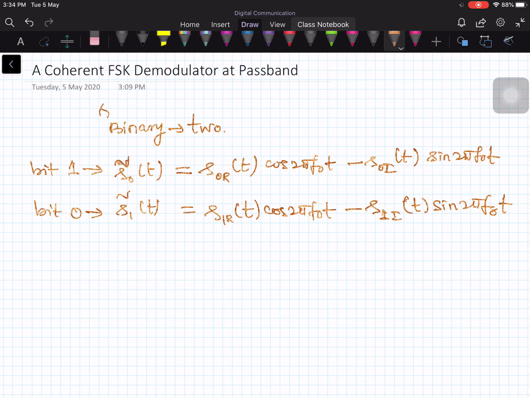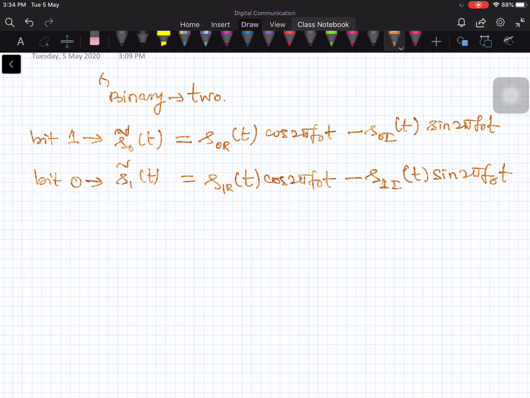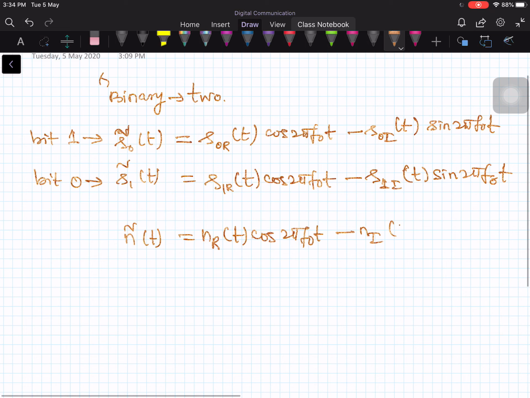Now this waveform is contaminated by noise, and the noise is a passband noise. Therefore your passband noise n tilde of t is also given by n real part of t times cosine of 2 pi f0 t, minus the imaginary or quadrature component times sine of 2 pi f0 t.